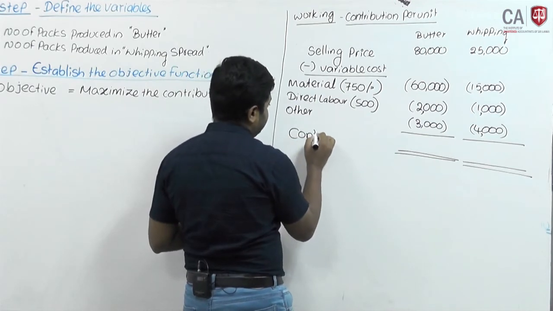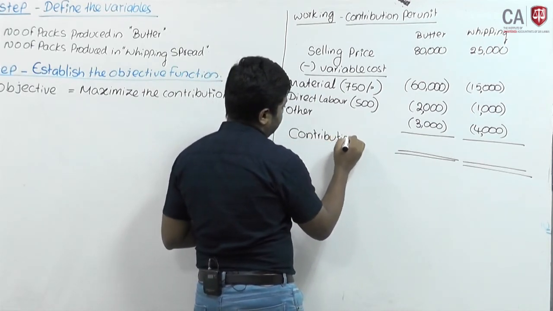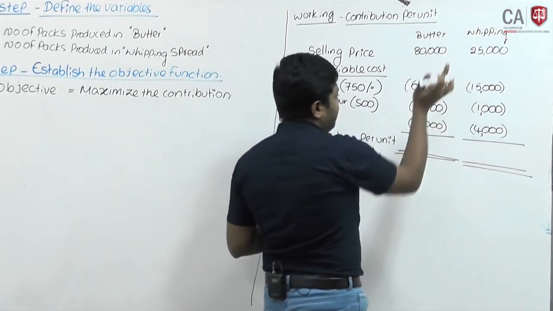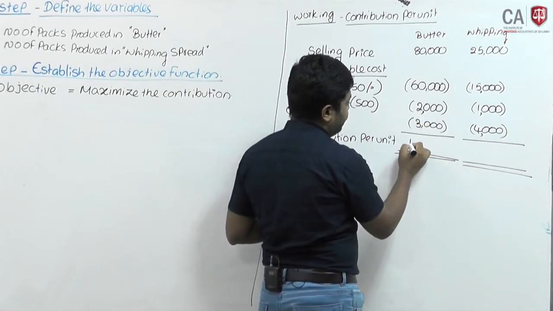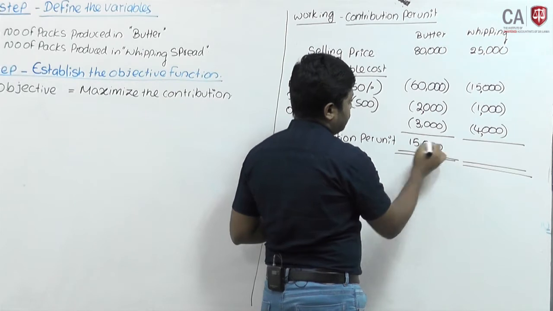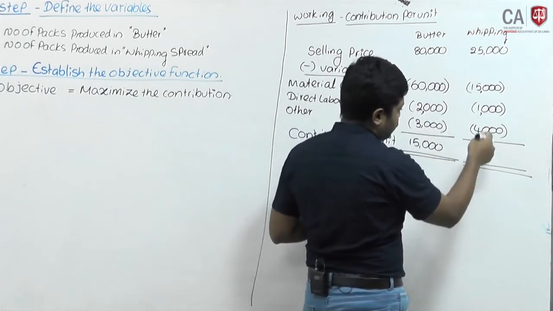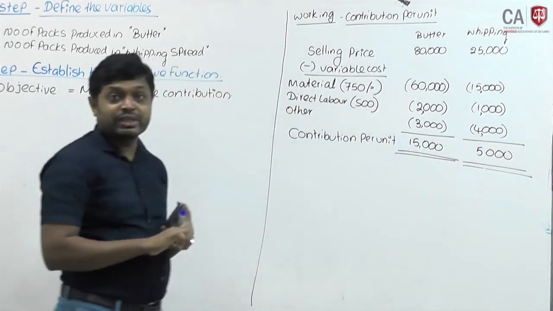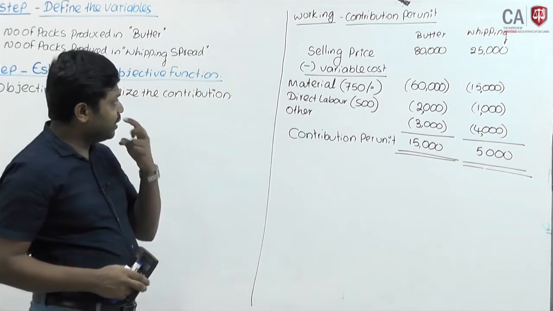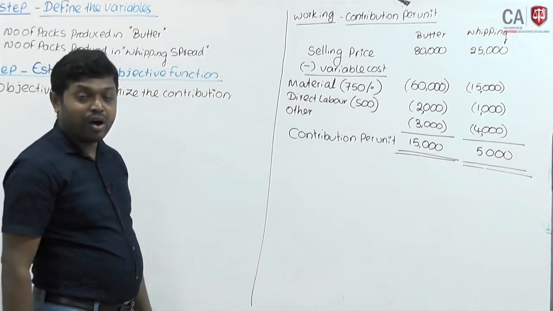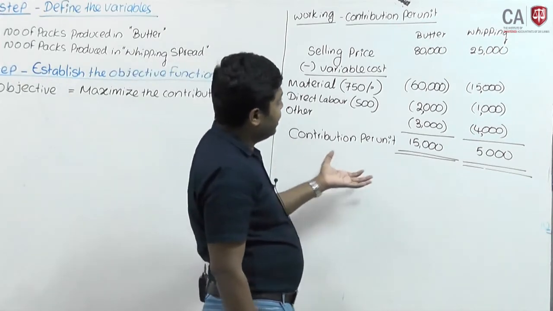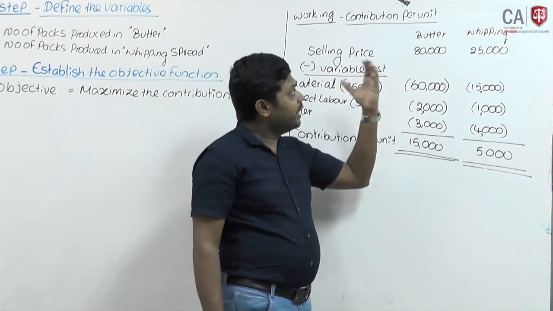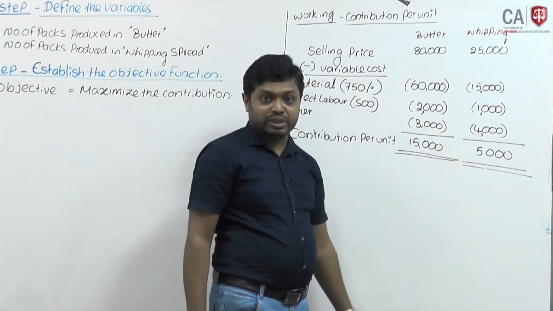For butter, 80,000 minus altogether 65,000 gives 15,000. For whipping spread, 25,000 minus total 20,000 gives 5,000. Okay, contribution per unit is available. Now you can easily work out the objective function. Each unit of butter pack will give 15,000 contribution. Each unit of whipping pack will give 5,000 contribution.